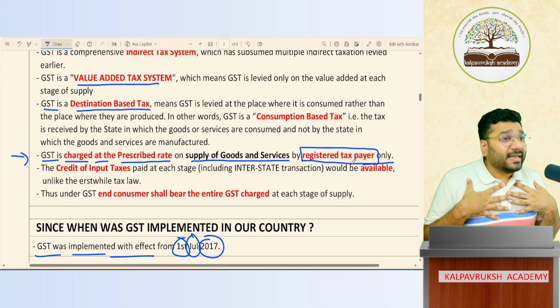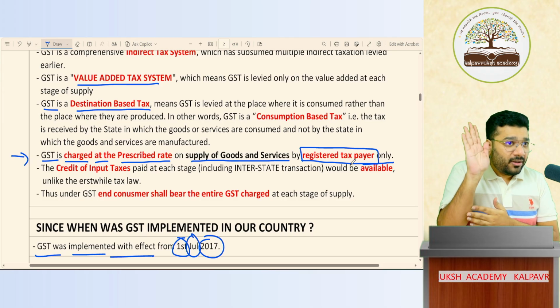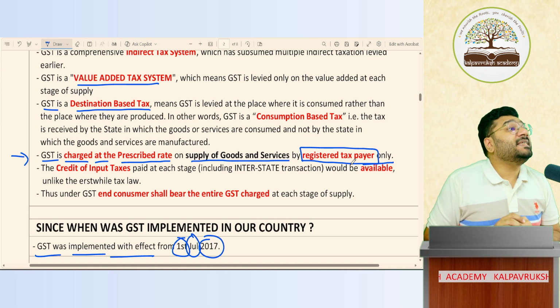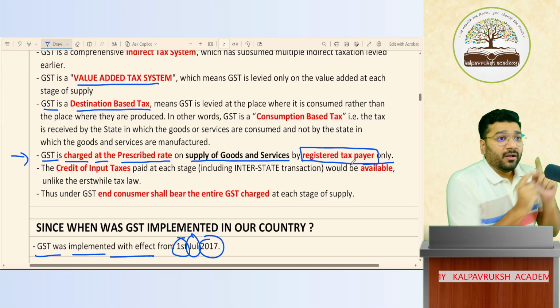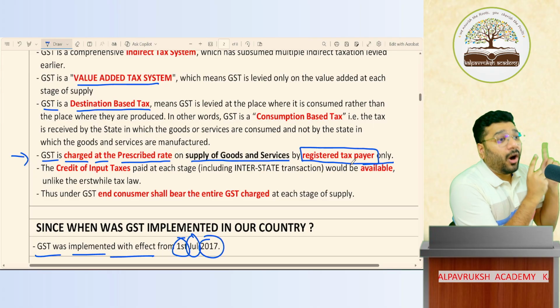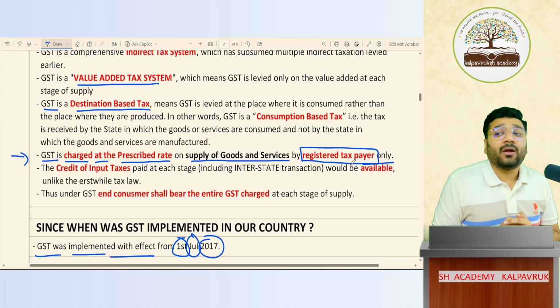So if I am registered with GST, whenever I collect fees from you, I will give you one bill. On that bill, what is supposed to be mentioned? The GST number should be mentioned. If you go and type that GST number, my name should come, Fortune Academy should come, or Kalpavrish Academy should come. That proves I'm a GST registered person. Got it?